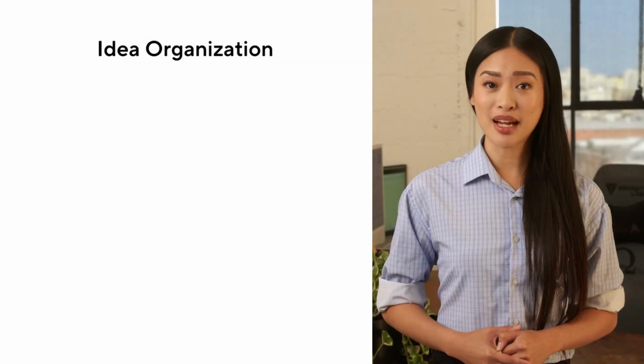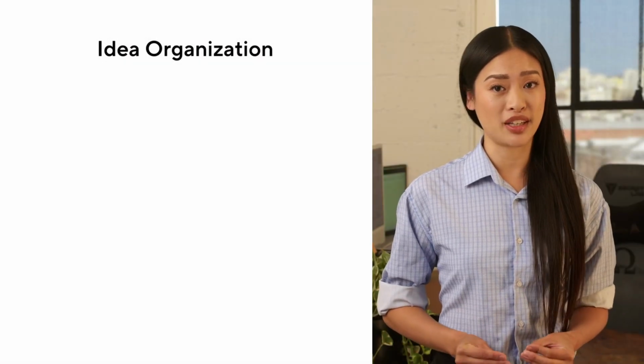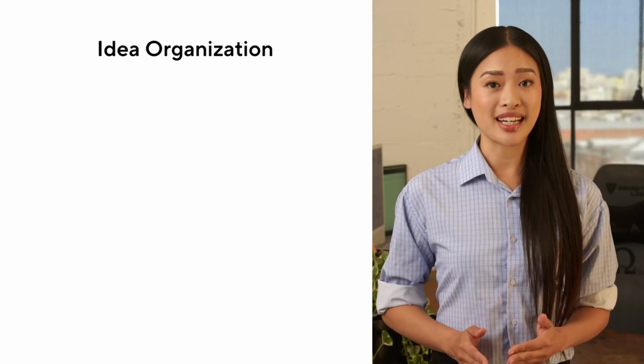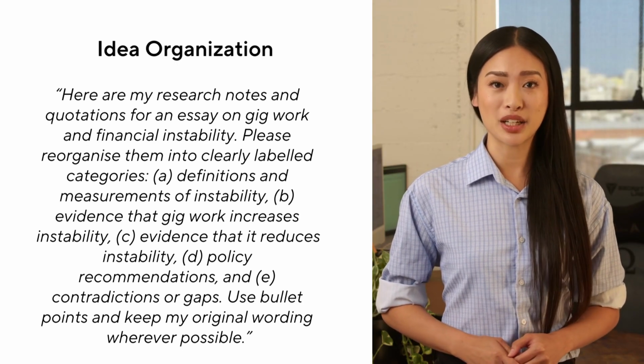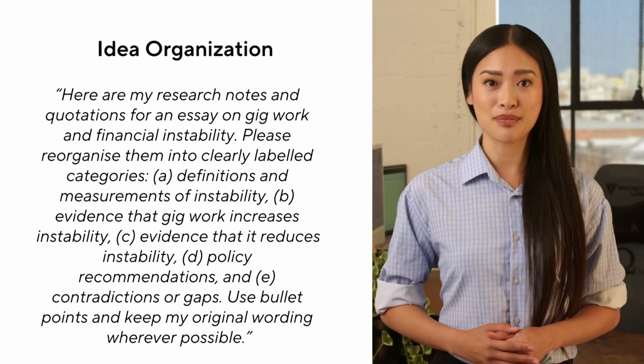Suppose you are writing a sociology essay exploring whether platform-based gig work increases economic instability, but your notes are a jumble of statistics, interview quotes, and conflicting theoretical perspectives. How can you organize these thoughts effectively? First, begin by feeding the raw material to the AI with a prompt saying, "Here are my research notes and quotations for an essay on gig work and financial instability.